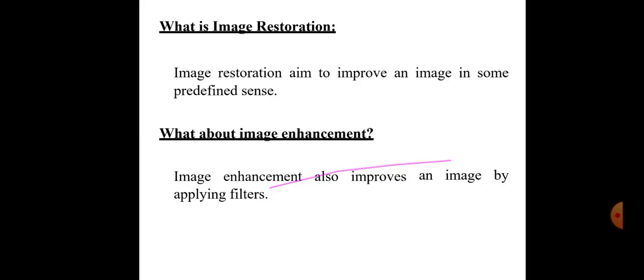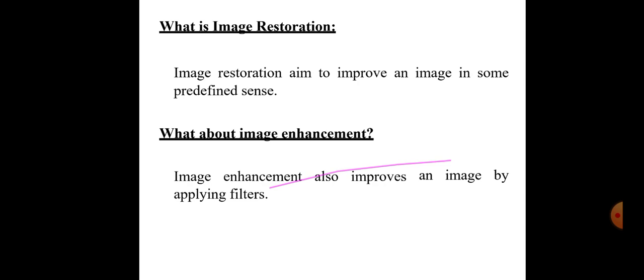Now consider image restoration. Why do we go for image restoration? In order to reconstruct or recover a degraded image by using prior knowledge of degradation phenomena. So by means of degradation phenomena, we are going to recover the original image. So this is what image restoration is.